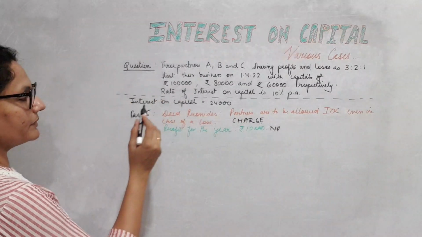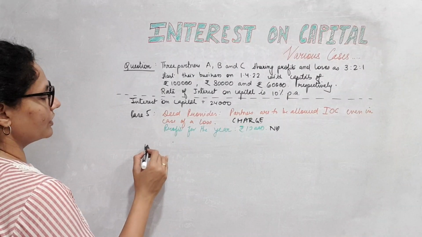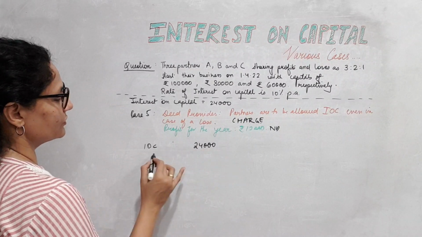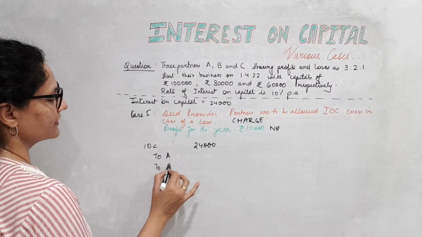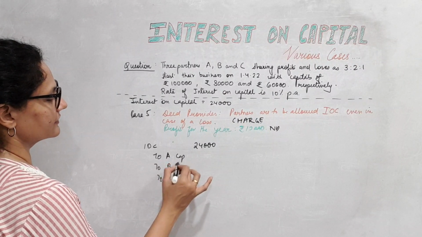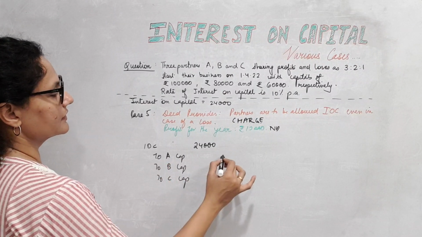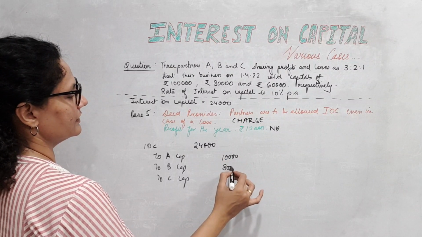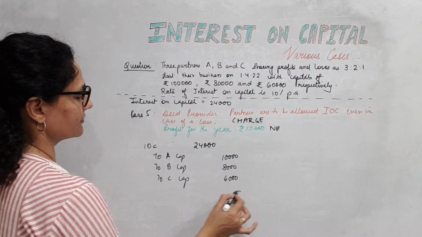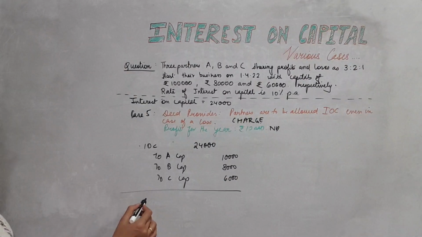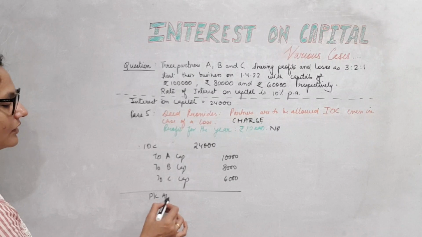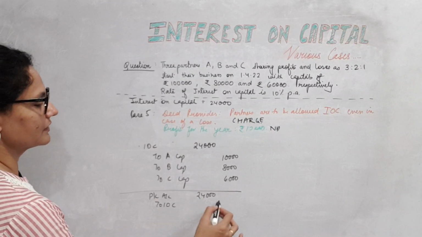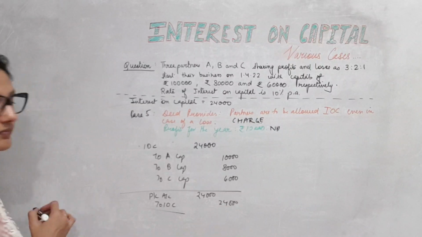So the journal entry will be first: interest on capital, we are giving 24,000 to A, to B, to C, entire 10, 8 and 6. We close interest on capital by debiting profit and loss account 24,000.